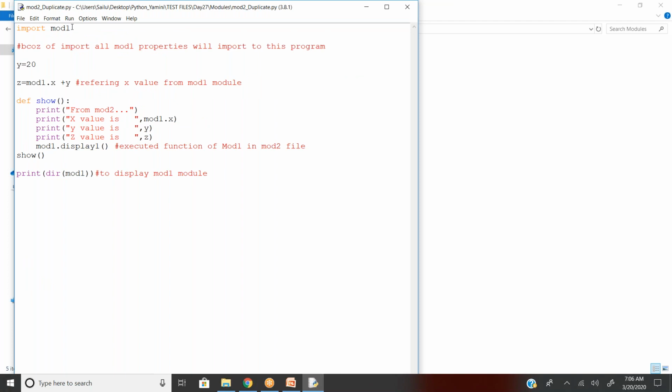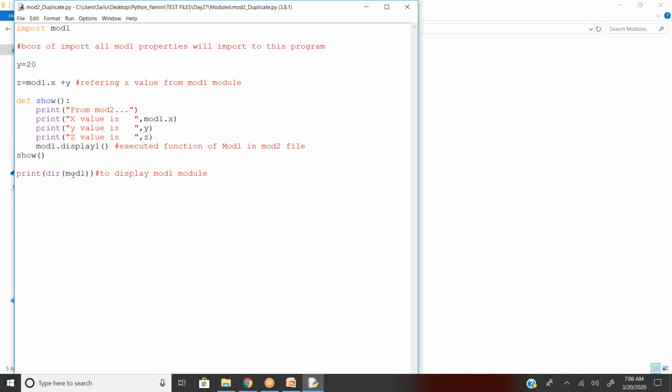So I import module 1 into a new script called module 2, and I'm giving some message, y equal to 20. Again, it's a global statement, and I'm doing some kind of aggregation like sum. Since x is a module 1 variable, mod1.x plus y is going to be the global variable within the script. I given without any prefix called mod2, and I given a function called show, which is going to display all the values.